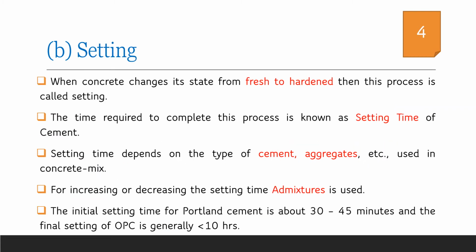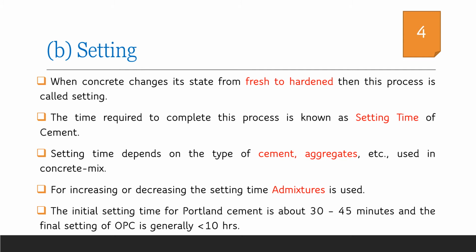Now let us discuss the second property which influences workability, that is setting. When concrete changes from its fresh state to hardened state, we call it setting. The time taken for setting is known as the setting time. The setting time depends on the type of cement as well as the type of aggregates. The setting time can be adjusted with the help of some chemicals known as chemical admixtures. The initial setting time is generally around 30 to 45 minutes and the final setting time is less than 10 hours for OPC.